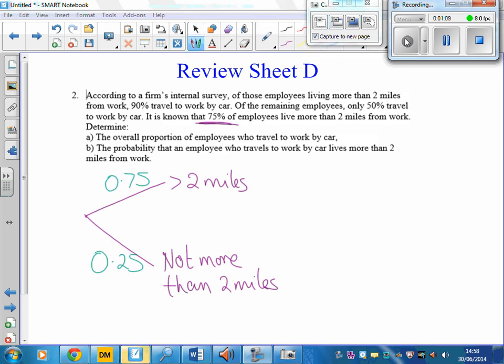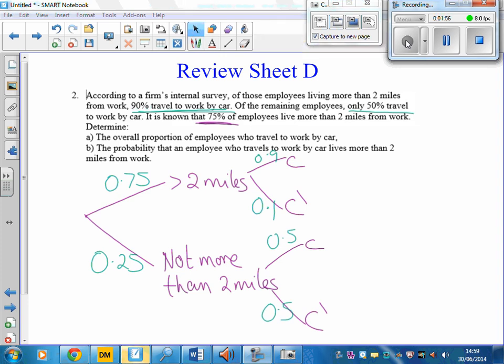Then we'll do those that travel to work by car and those that don't travel to work by car. Then we go back to the probability that 90% of employees that live more than 2 miles from work will travel by car. So that is 0.9, and those that won't travel by car, 0.1. Then we've got 50% of those that don't live more than 2 miles will travel to work by car. So that will be 0.5 and 0.5.